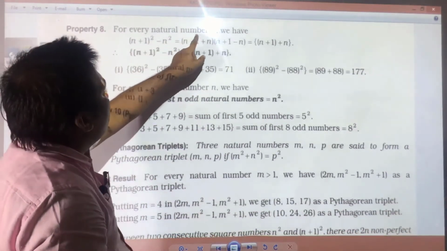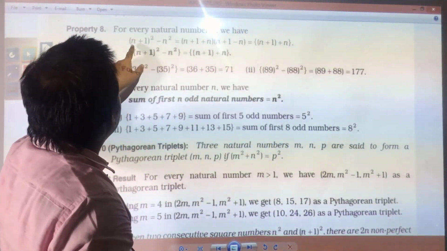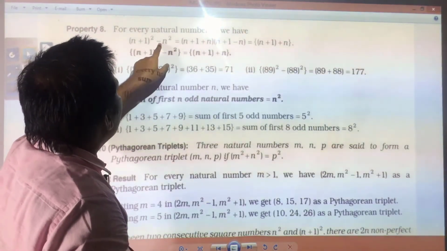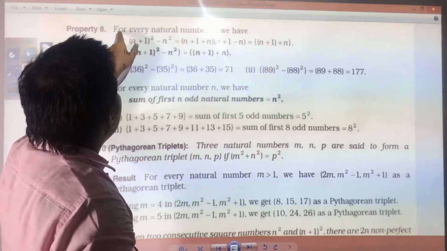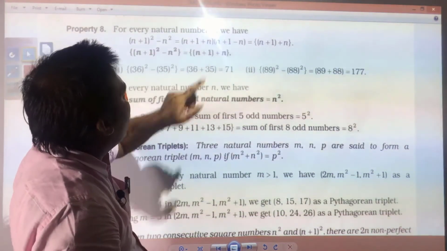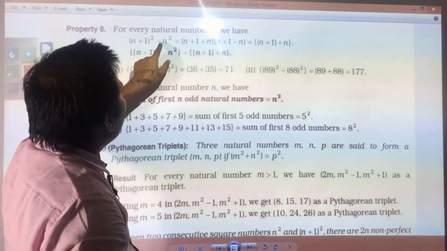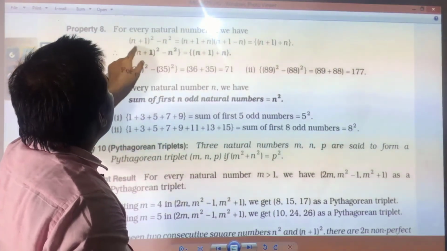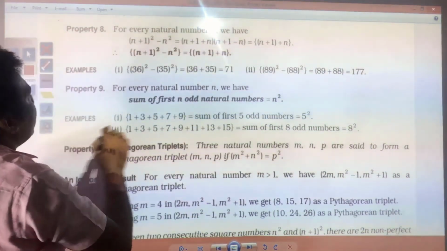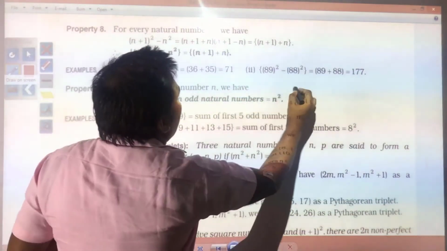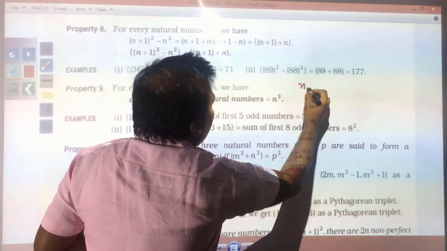For every natural number n, we have (n plus 1) whole square minus n square. It means, suppose n is equal to 2.